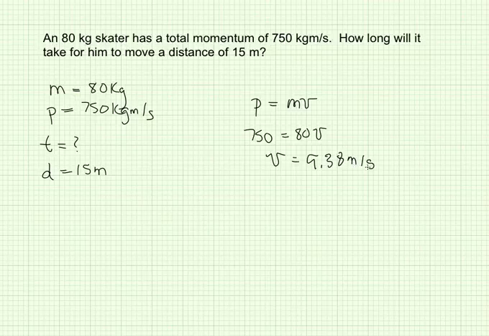So now how is that going to help me find how long it's going to take to travel that 15 meters? Well, we're not told anything about the skater accelerating, so I'm assuming that he's just moving at a constant speed. So now let's go back to our very first equation, and that is that the velocity equals the distance divided by the time. Well, if his velocity is 9.38 meters per second, and if the distance is 15, can we solve for time now? And we can. And I get a time of 1.6 seconds.